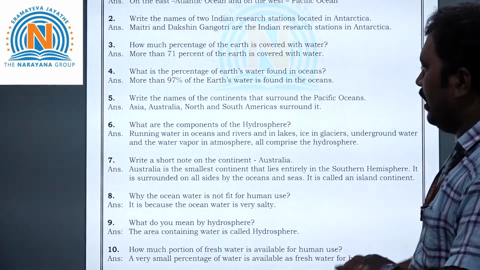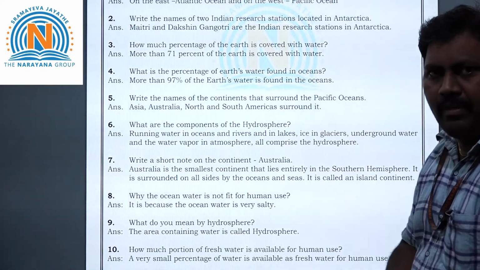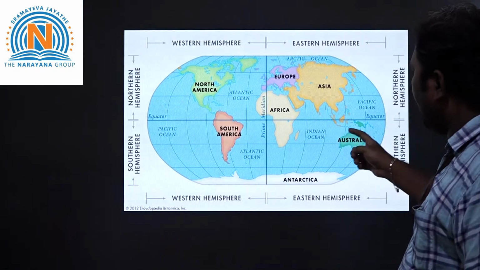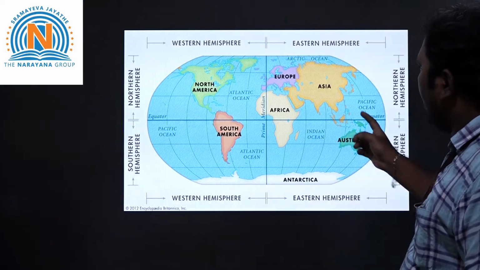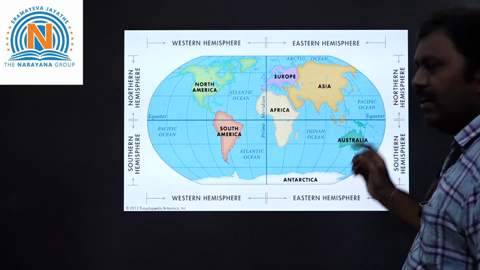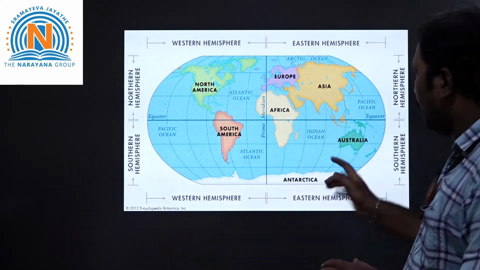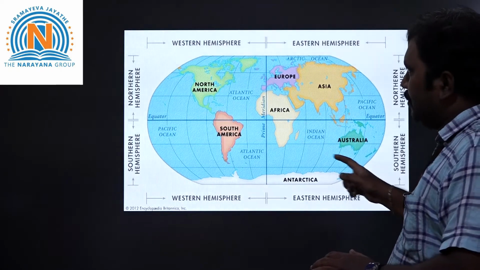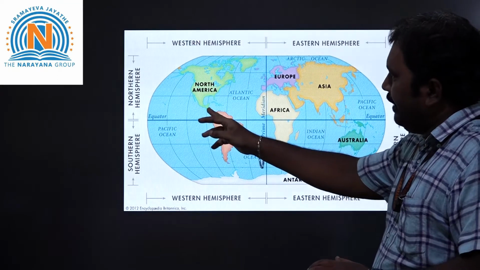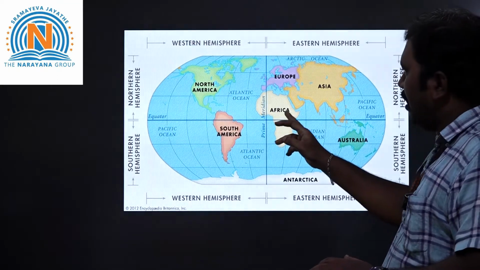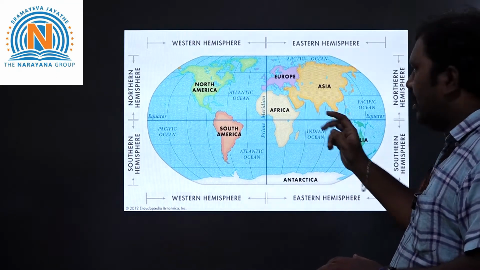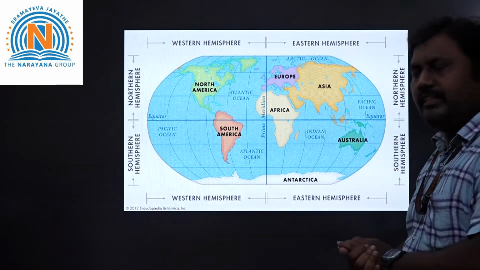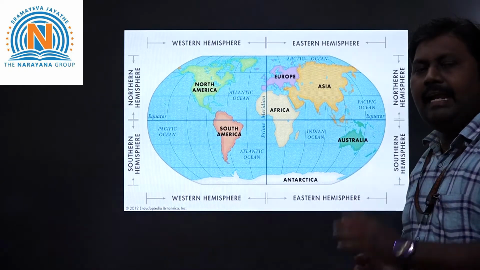Now let's take the seventh question, children. Write a short note on the continent Australia. If you see here, this is the Australia continent. Compared to all the continents, this is the smallest continent. And not only that, see this continent is surrounded with water. If you see here, North America maybe connects with South America, whereas Africa is connected to Europe and Asia. But if you see Australia, it is fully covered with water. This is why we call it an island continent.